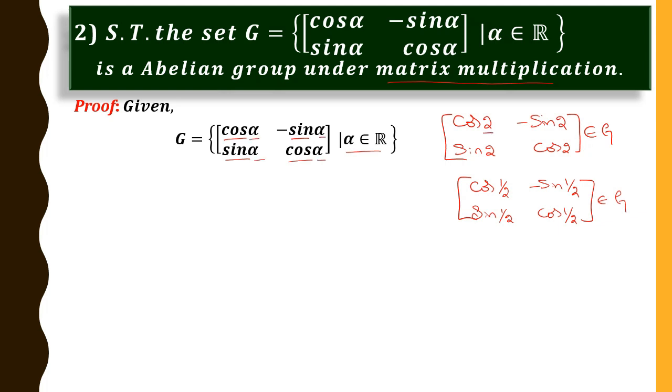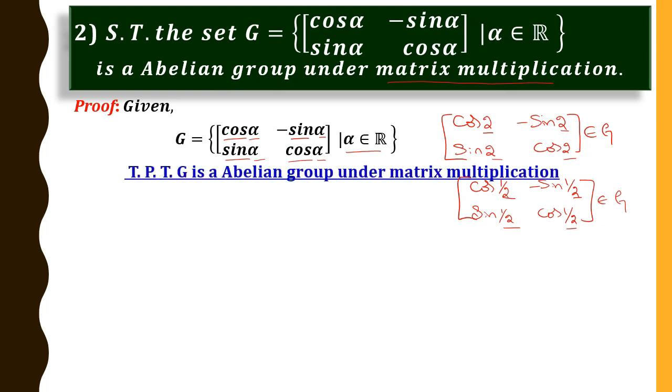Here I have 2, 2, 2, 2. Similarly, 1 by 2, 1 by 2, 1 by 2, 1 by 2. And in the first row, second element, I have minus sin alpha. Okay, now what is our aim? Our aim is to prove that G is an abelian group under matrix multiplication.